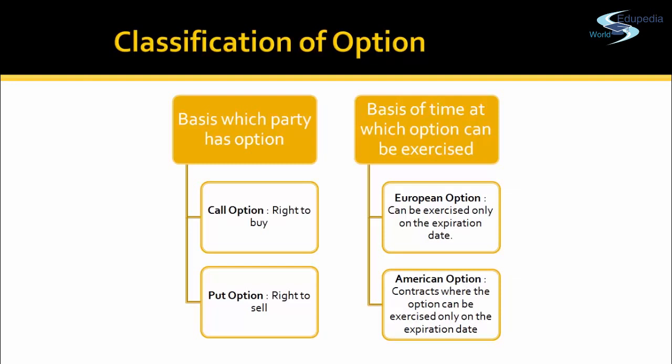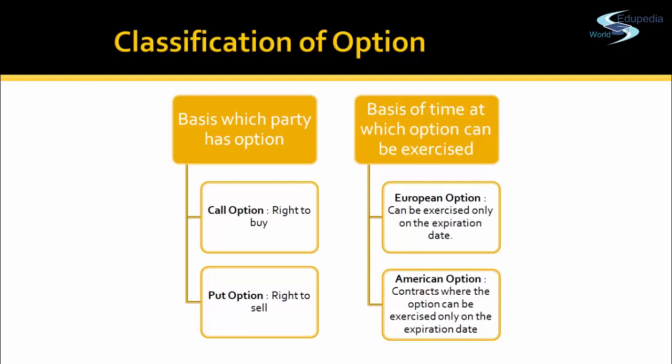You have an option to buy that share at 200 and sell it at 220 at the market price. So you have a benefit of 20 rupees. But since you have already paid me a 10 rupee premium, the net gain to you is 10 rupees. This is the call option, a right to buy an asset after a specified date.